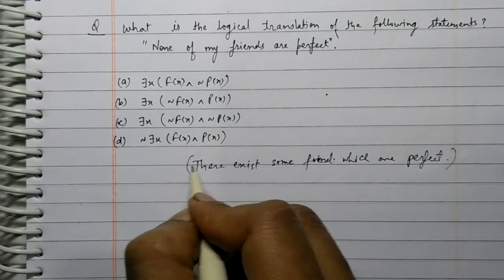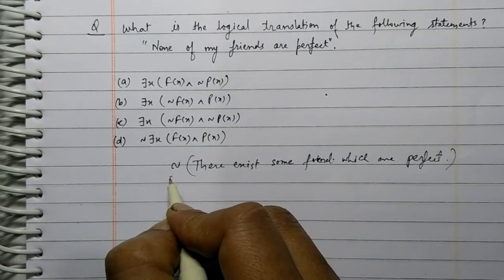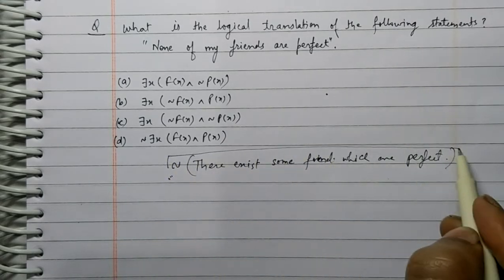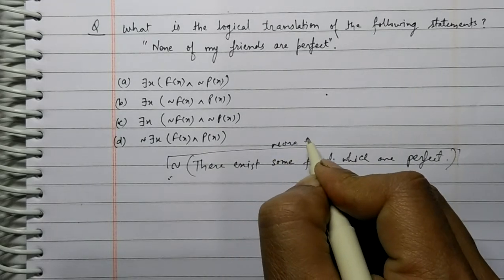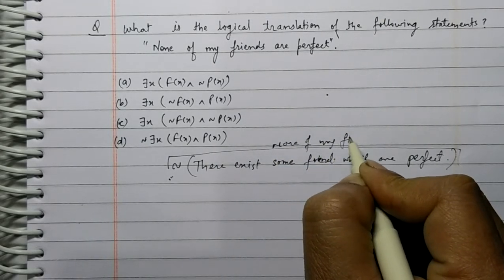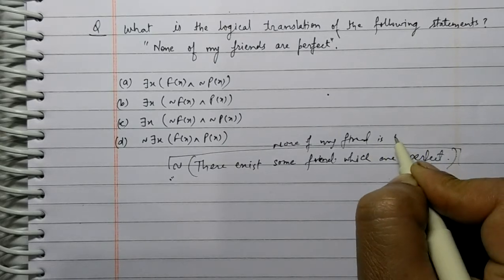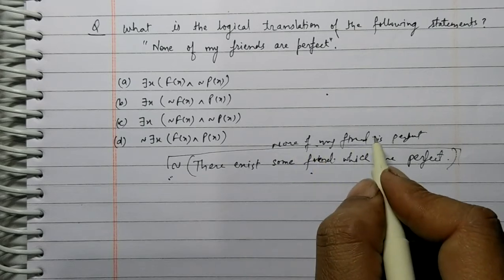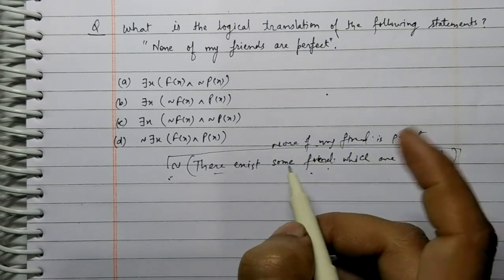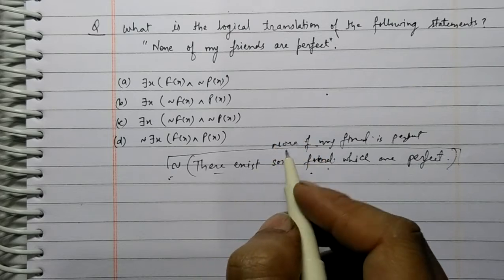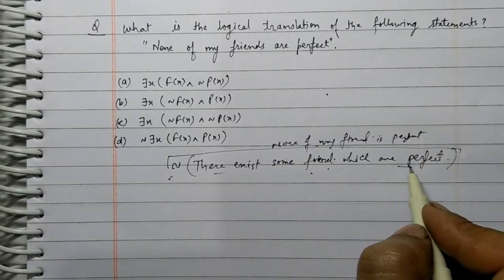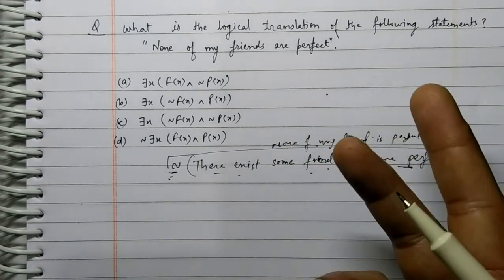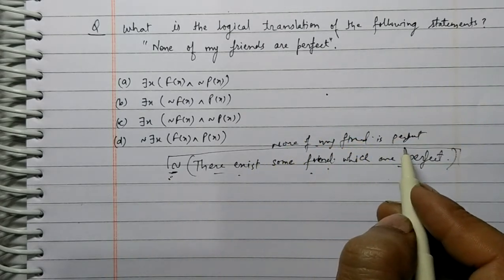Before this statement, if we apply not, it means none of my friends. It will become none of my friends is perfect. This statement is the simplified form of this statement. There exists some friend means at least one friend is there who is my friend and is perfect. If we apply not before this, it means that not even one friend exists, meaning none of my friends is